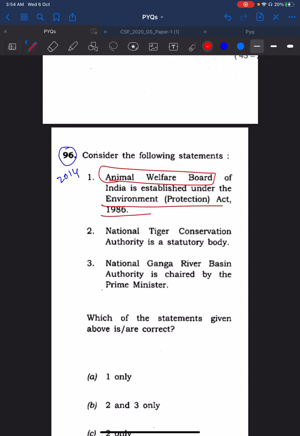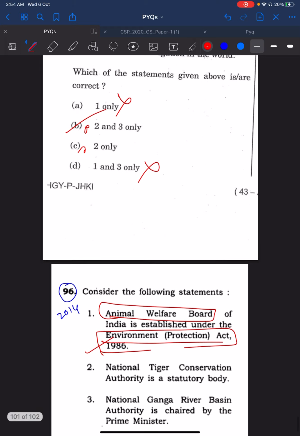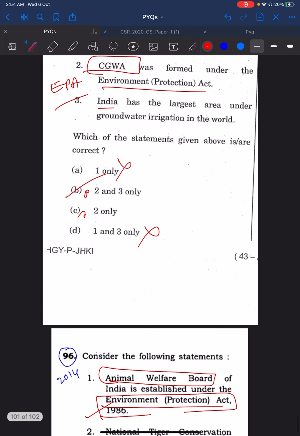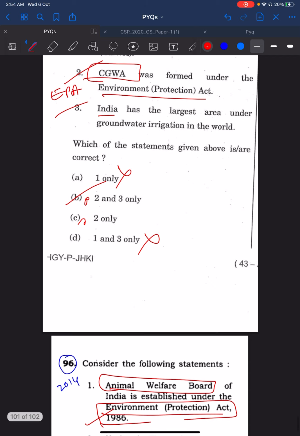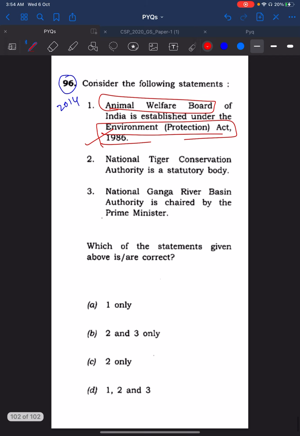It was created by the Prevention of Cruelty to Animals Act. So when you have read the 2014 96th question, there was something called the Environmental Protection Act. Then you would have known that the Central Groundwater Authority was formed under the Environmental Protection Act. So this is the importance of previous year questions, guys.